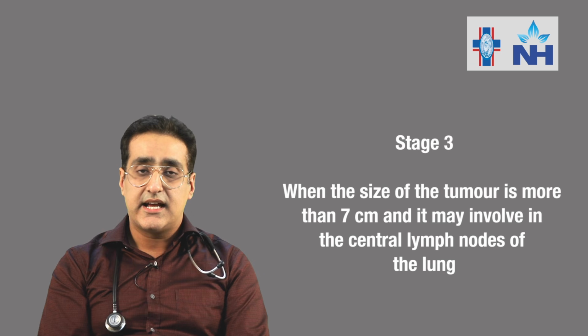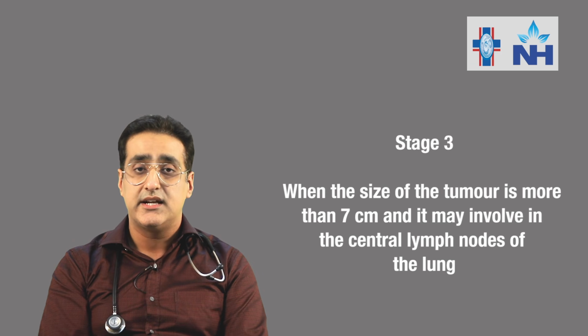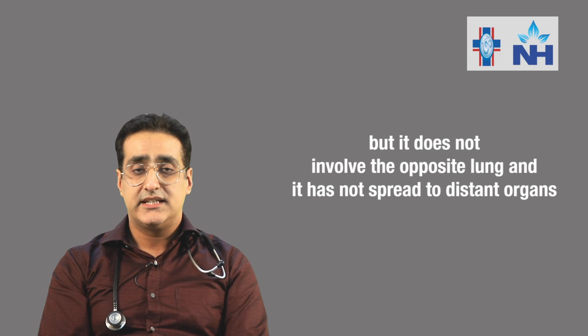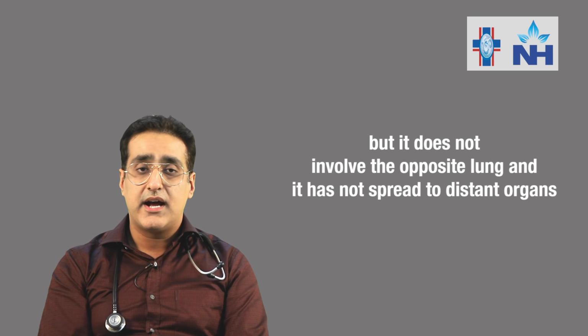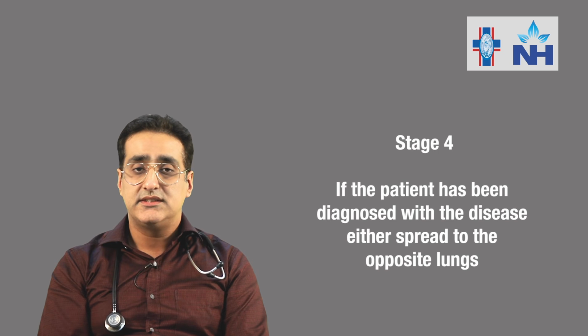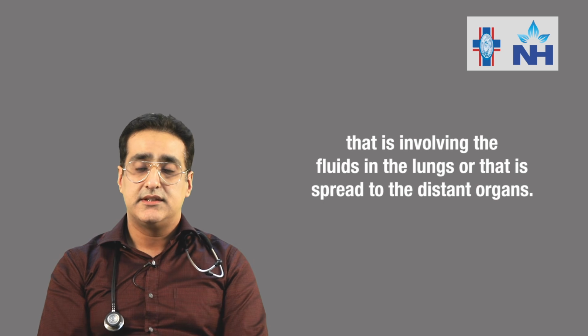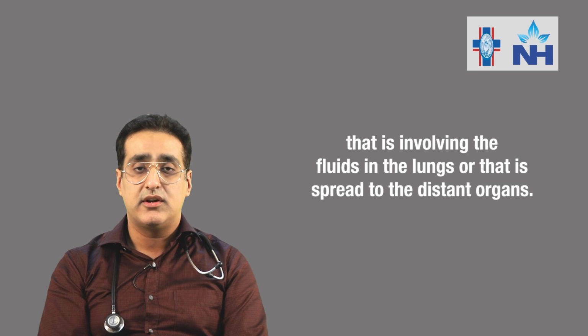Stage 3 lung cancer is when the size of the tumor is more than 7 cm and it may involve the central lymph nodes of the lung, but it does not involve the opposite lung and has not spread to distant organs. Stage 4 is when the disease has either spread to the opposite lung, that is involving the fluids in the lungs, or